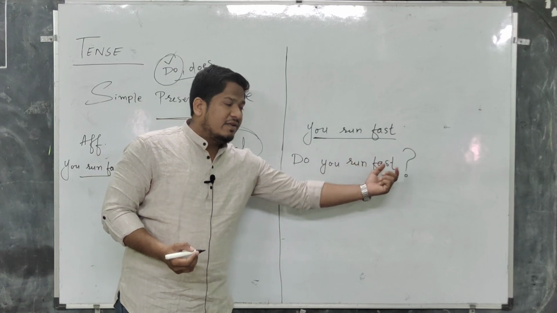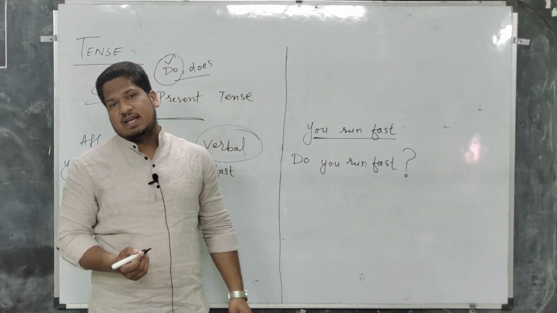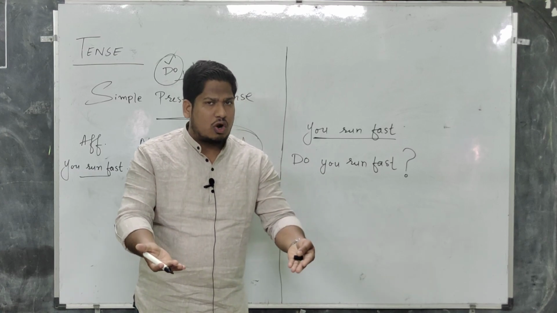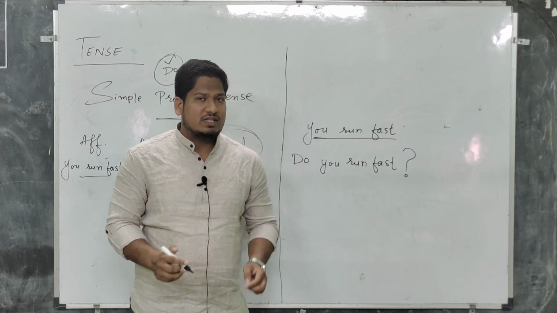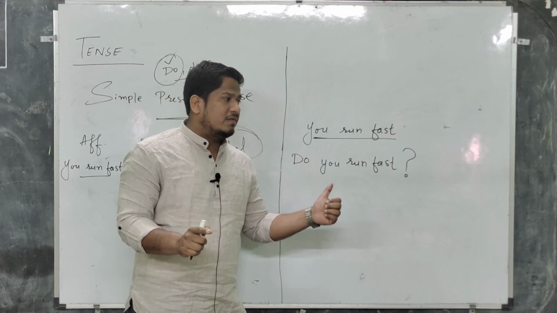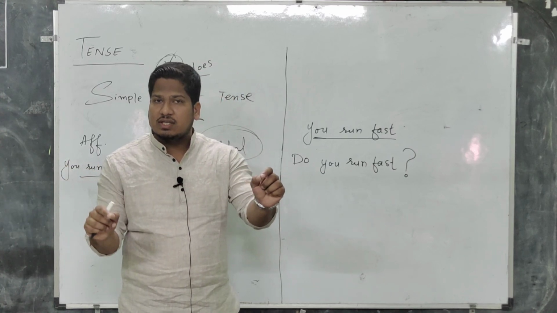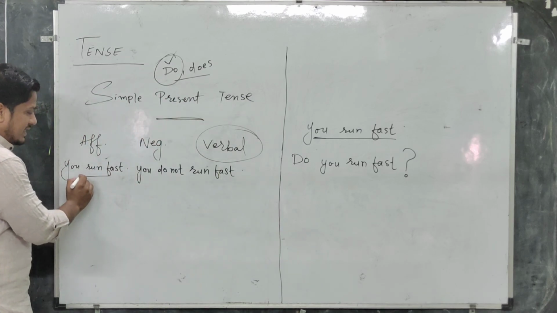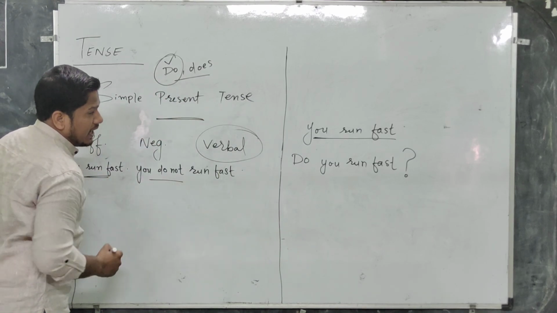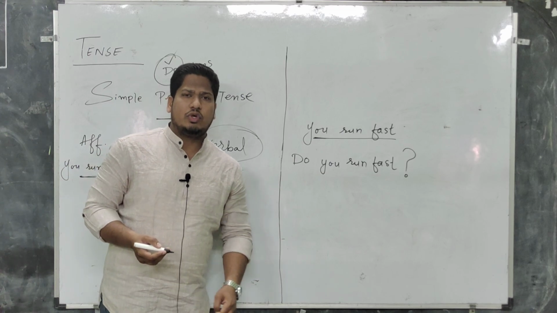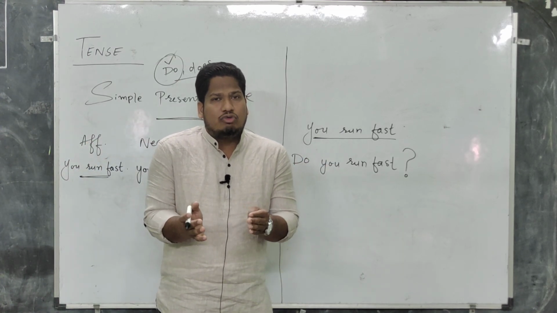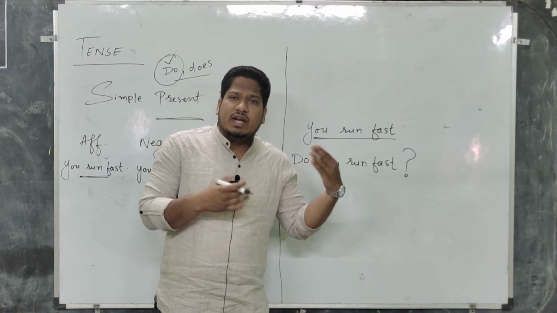In an interrogative sentence we use a question mark at the end of it. So, do you run fast? क्या आप तेज दौड़ते हो? Do you run fast? So there will be the answer of this sentence in yes and no. Yes, I run fast. No, I don't run fast. So here is, you don't run fast. So have you got it clearly how to make affirmative into negative and verbal?